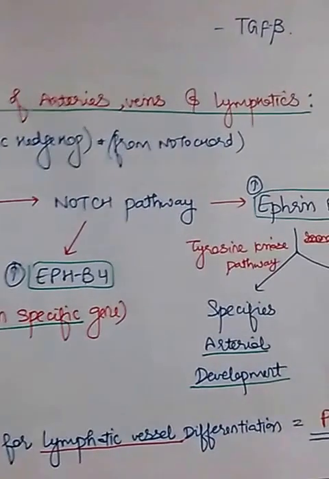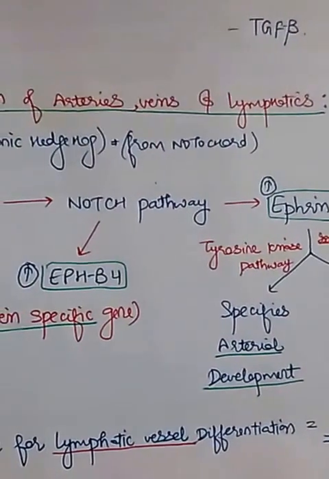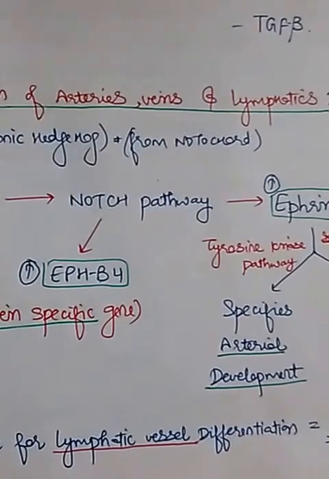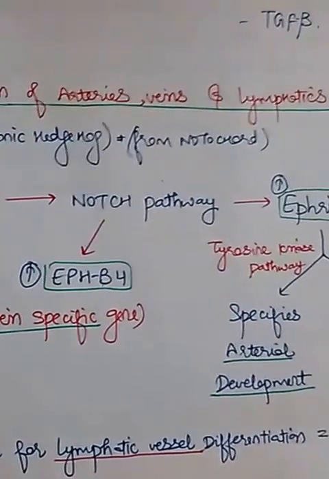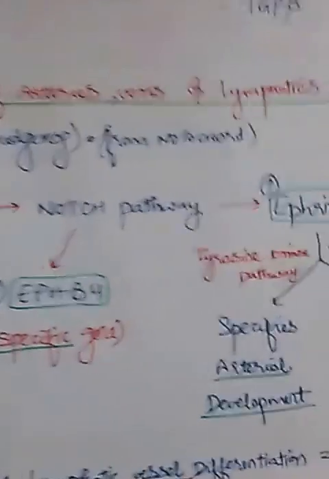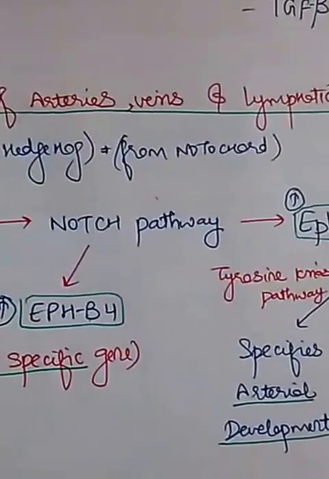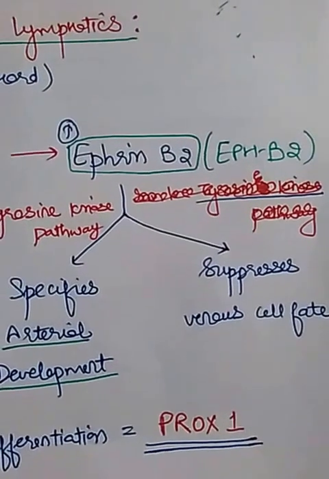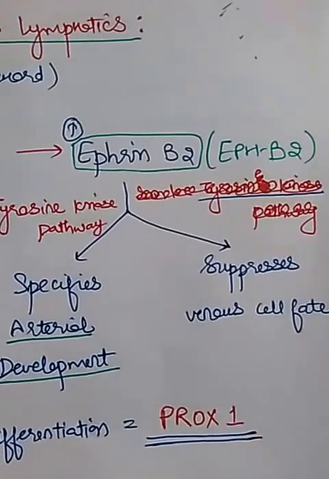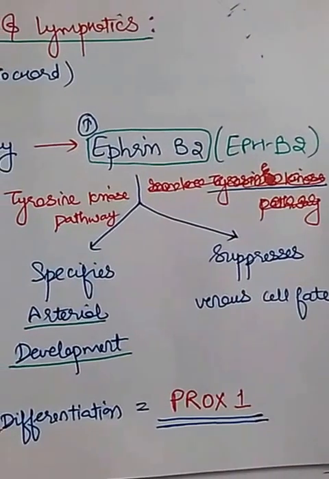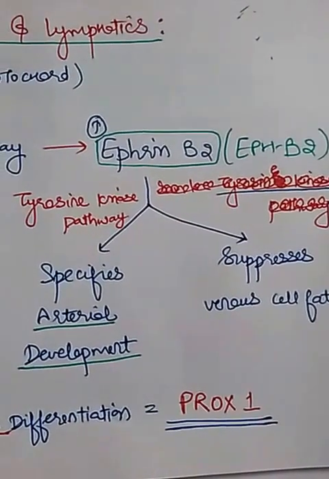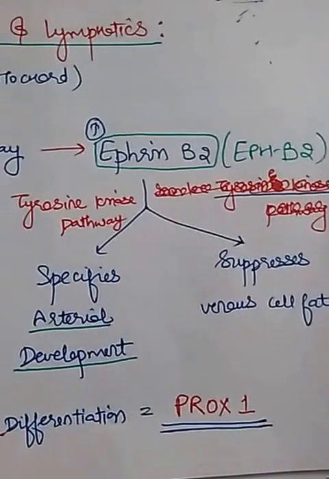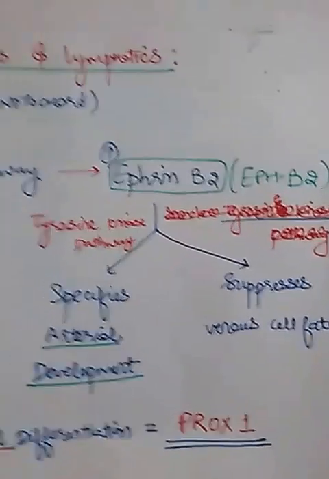Okay, the notch pathway we read in somites also, and here also the notch pathway acts. Notch pathway basically upregulates ephrin B2 and ephrin B4. Out of these, ephrin B2 or EPHB2 is the master gene for arterial development. Through the tyrosine kinase pathway, it specifies arterial development as well as suppresses the venous fate.